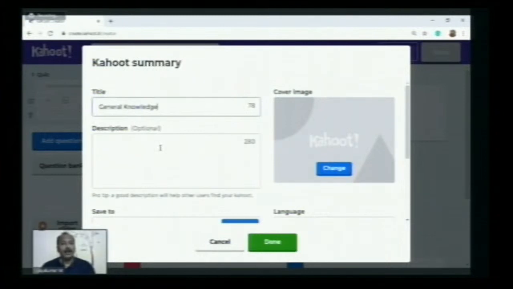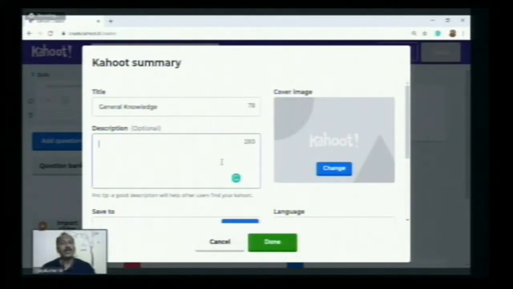The title and description. Under the title we have the description, but it is optional. You can say what this Kahoot is actually about. It may be testing our knowledge in current affairs or in sports, or if it is subject oriented, specifically for adjective or concord, or in science, for terms like photosynthesis. So specify the description, but it is optional.